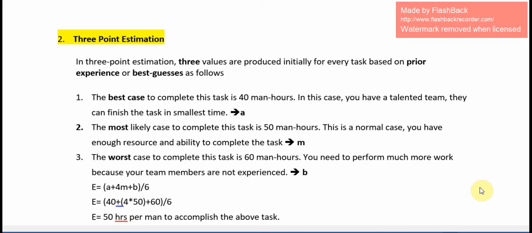Next, the worst case means if we have a poor team or any break, any unfortunate event, we will increase our time length. So we can say for the worst case 60 man hours, 10 hours have elapsed.